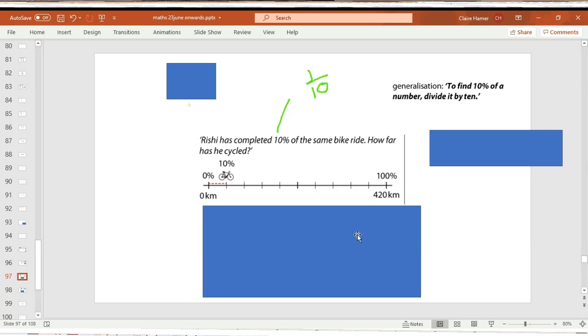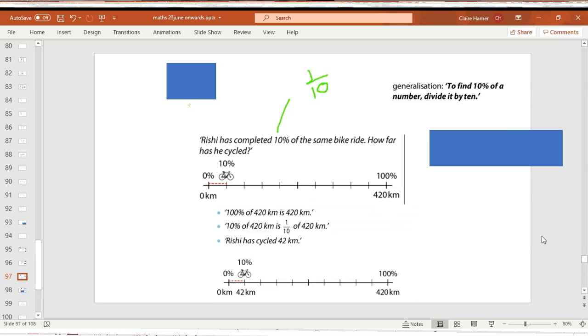Now I'm going to reveal the answer. So 100% is 420. So 10% is 1/10. So 420 divided by 10 is 42 kilometres. Mark your work.